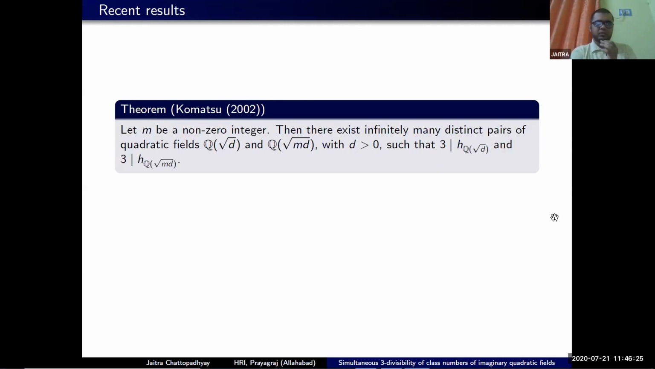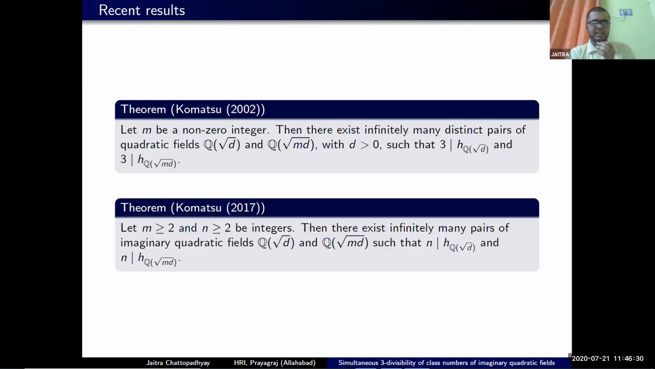The next challenge is whether we can replace the integer 3 appearing as the divisor by some other integer. This question again was answered by Komatsu only partially, because he could consider only imaginary quadratic fields. He proved that there exist infinitely many pairs of imaginary quadratic fields of the form Q(√D) and Q(√mD) such that the class numbers are divisible by n. We don't have any analogous result for real quadratic fields if we ask about divisibility by some integer n other than 3.